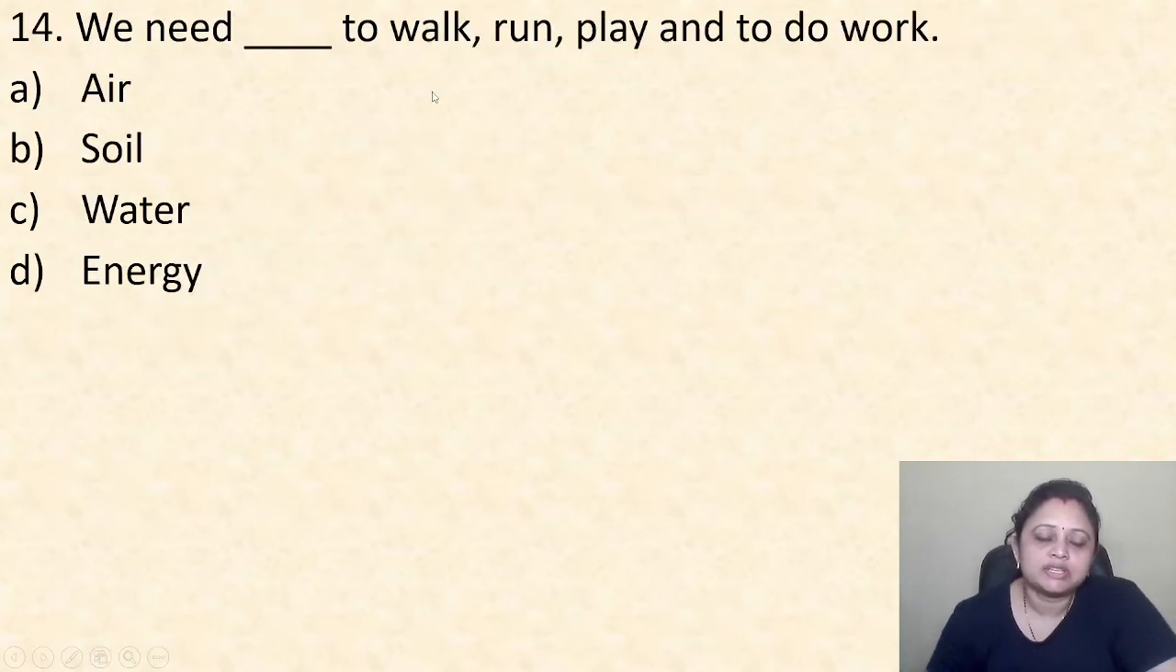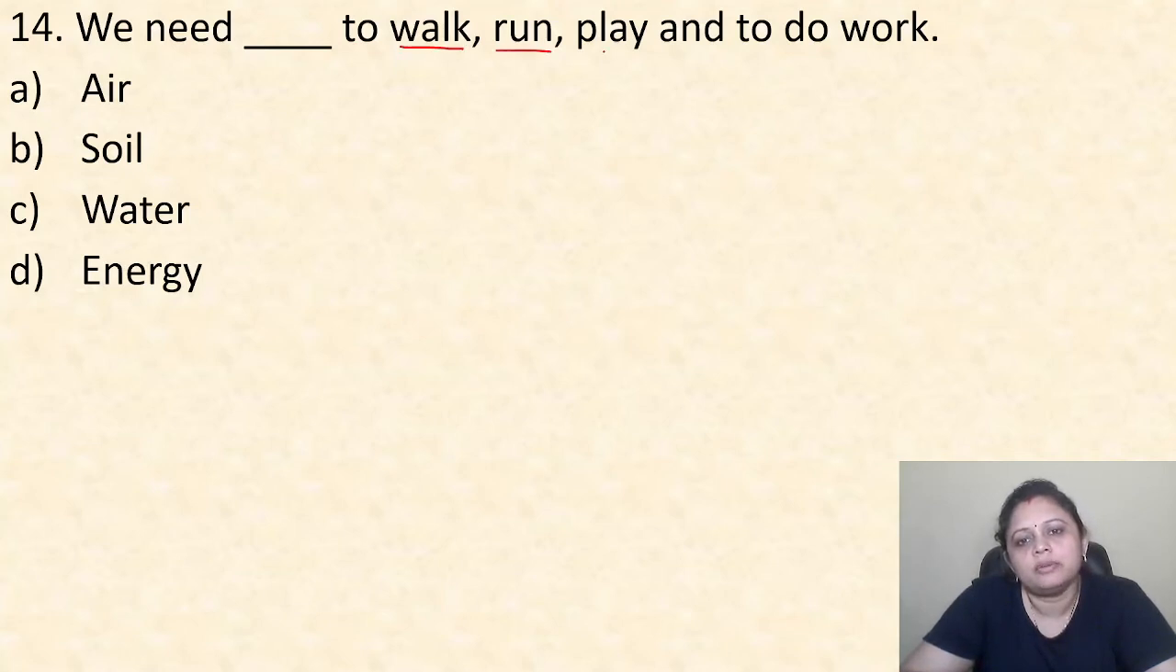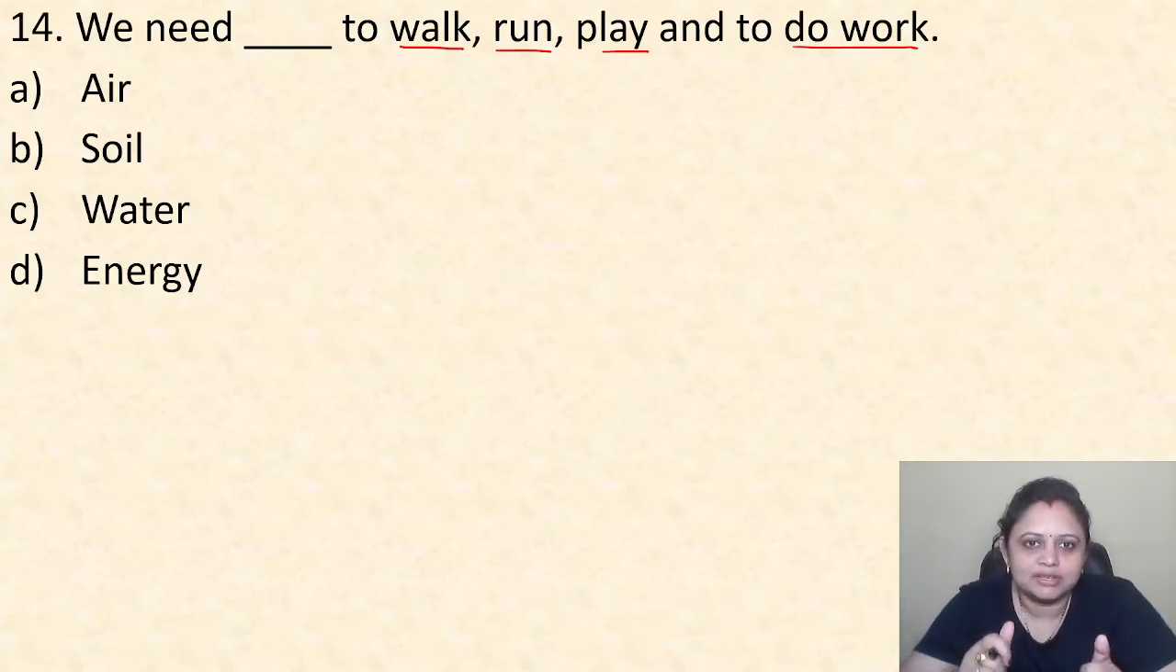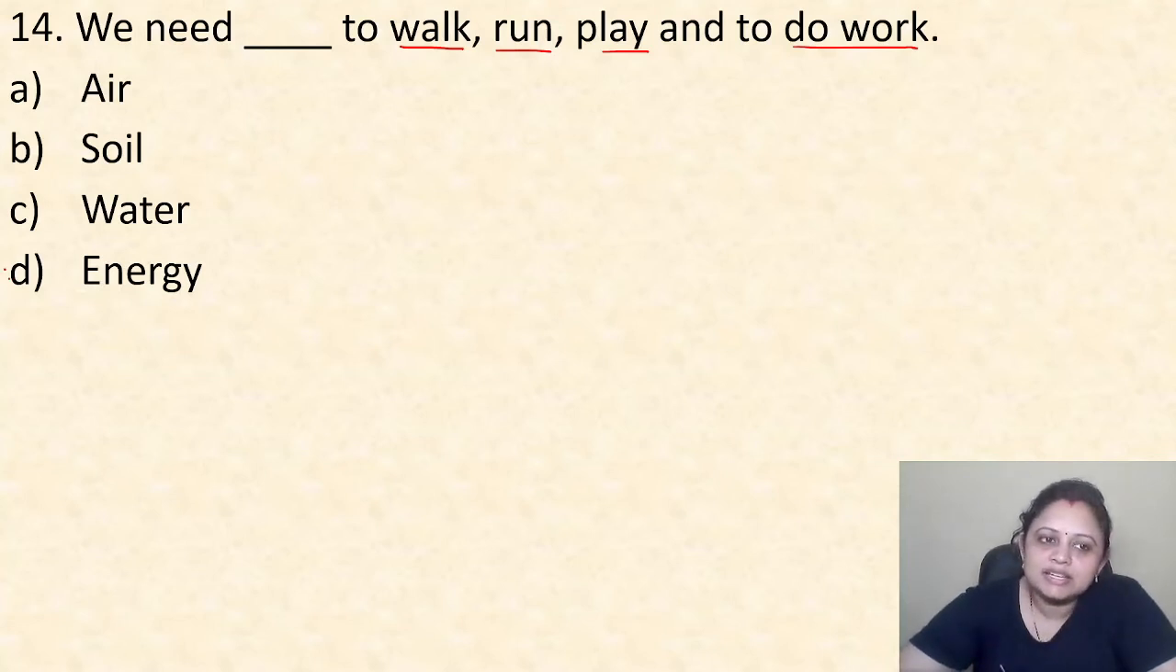Coming to the next question, we need dash to walk, run, play and to do work. Option A, air. B, soil. C, water. D, energy. So we need dash to walk, run, play and to do work. You tell me, what do we need for all this? We need a lot of energy, right? If you have energy, you can work more, you can play more. Yes? So the correct answer is option D, that is energy.